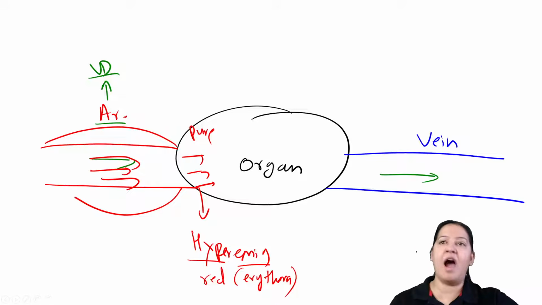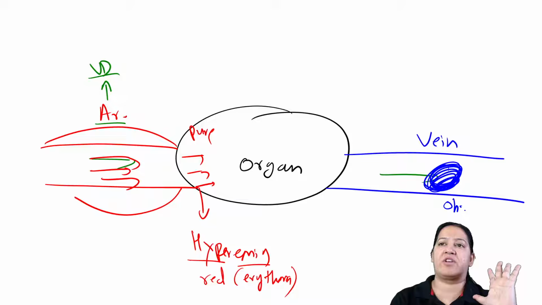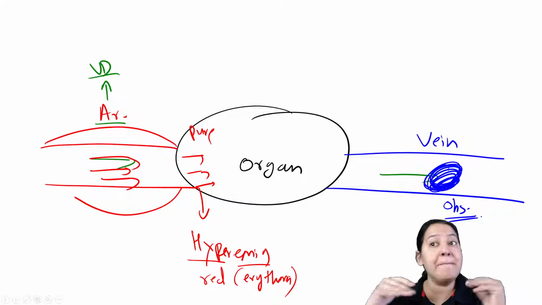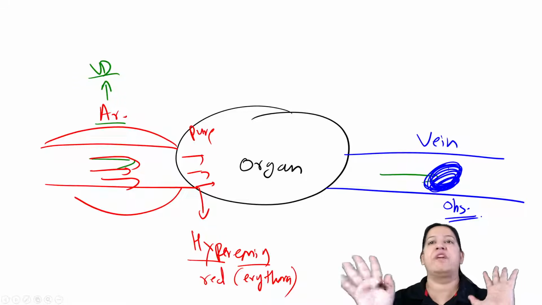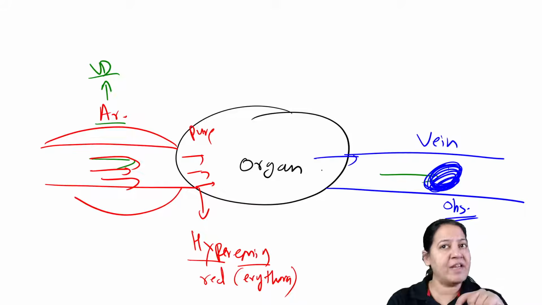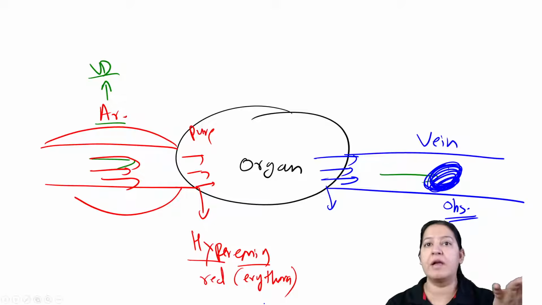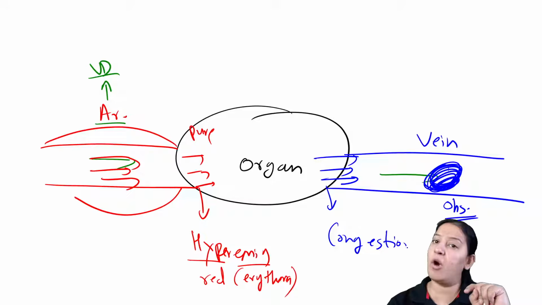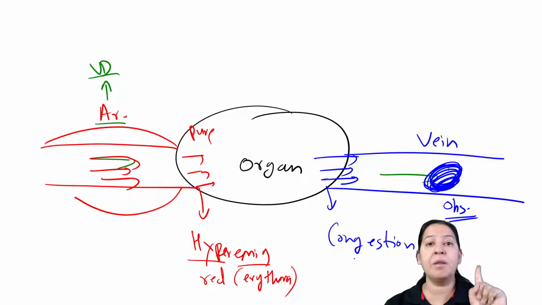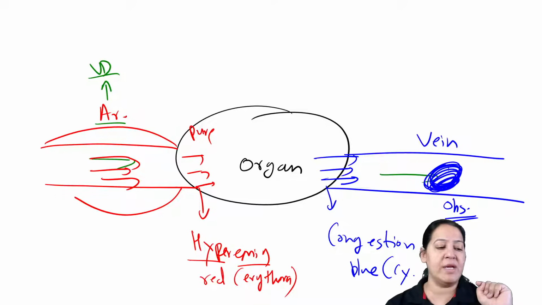Imagine the other condition, the other way around. Instead of dilating the artery, I'm obstructing the vein. So the venous drainage got obstructed, either impaired or obstructed. What will happen? The impure blood cannot exit out of the organ. So again the organ will have more blood, but this time this is known as congestion. Again the organ has more blood, but this time the more blood is impure. That's why the organ looks blue in color, and it is known as cyanosis. Have you got it?